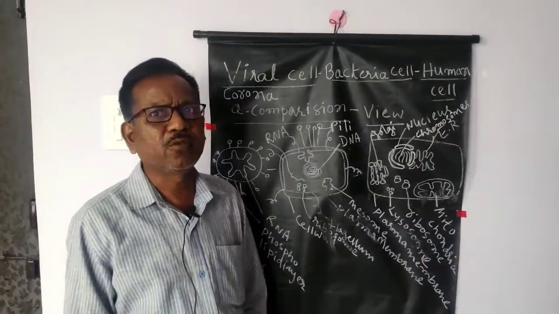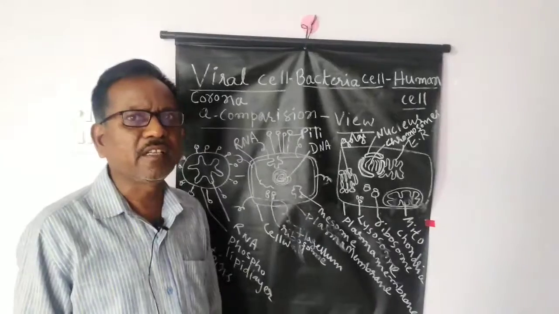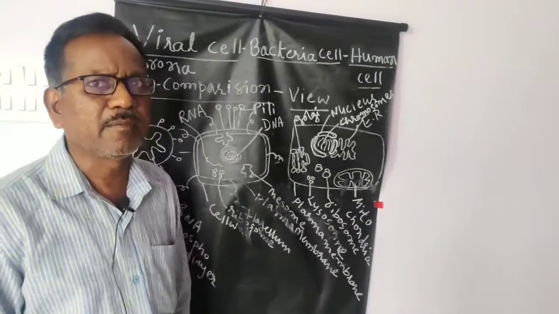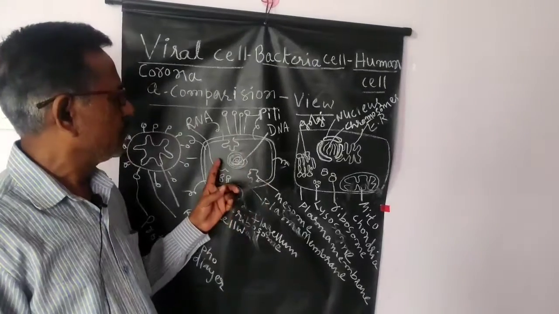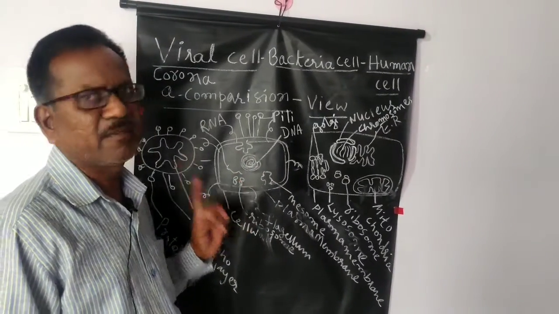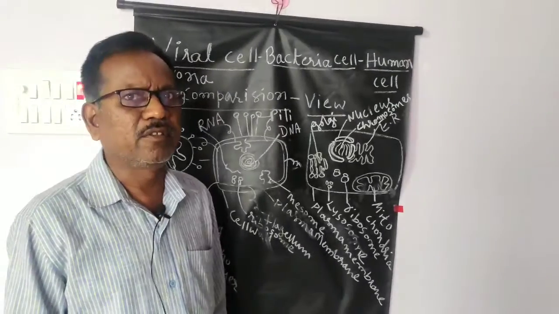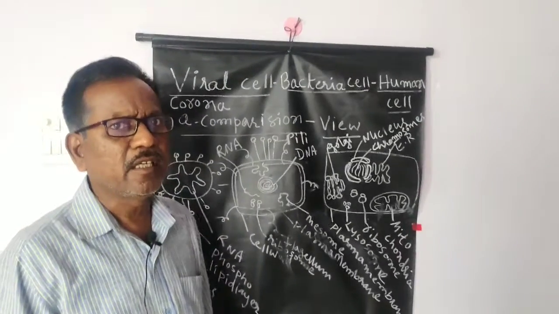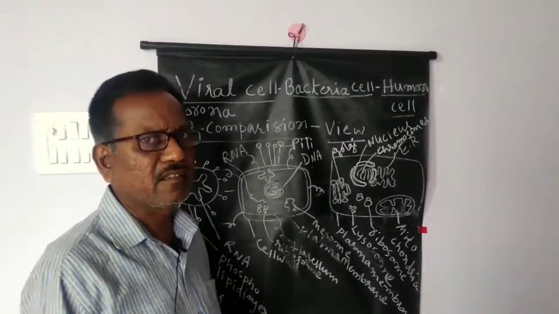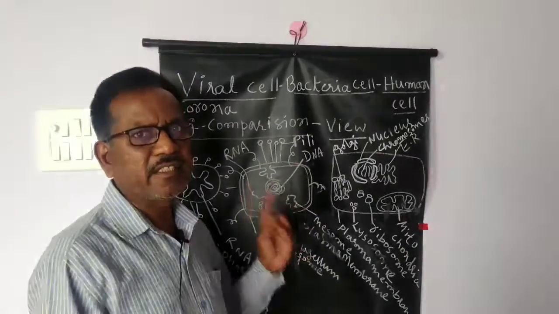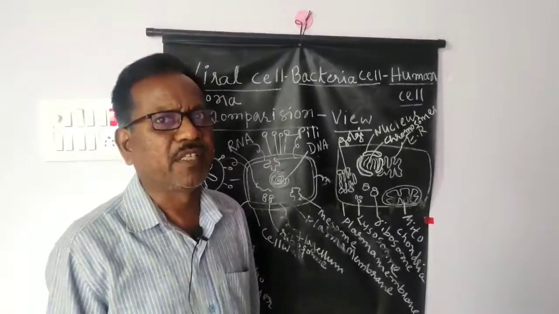Prokaryotic cells means they do not have a nucleus. The nucleus is totally absent, but the genetic material, that is DNA, is present in the middle of the cell. And in the cytoplasm of the bacteria, RNA and ribosomes are present. Except ribosomes, no cell organelle is present. Only ribosomes are present in the bacteria, and the nucleus is absent. Mitochondria type of cell organelles are totally absent. So bacteria is called a prokaryotic cell. Prokaryotic cell means primitive cell, bacteria.